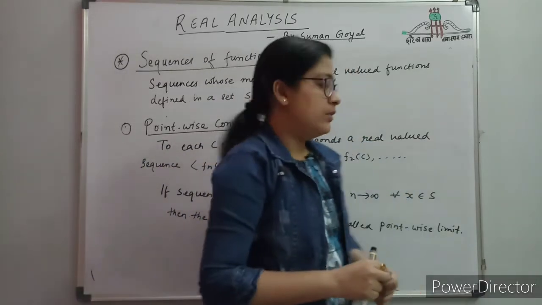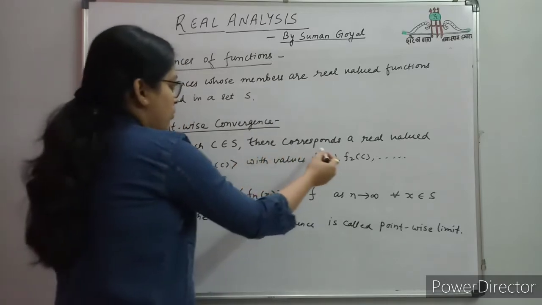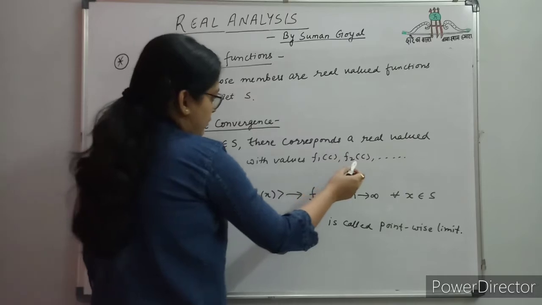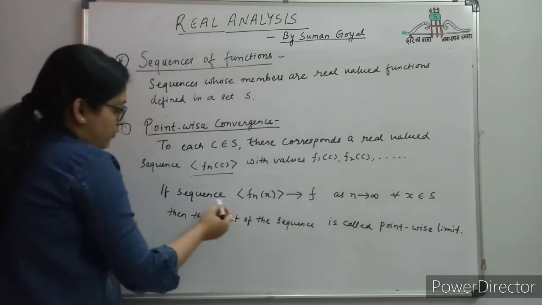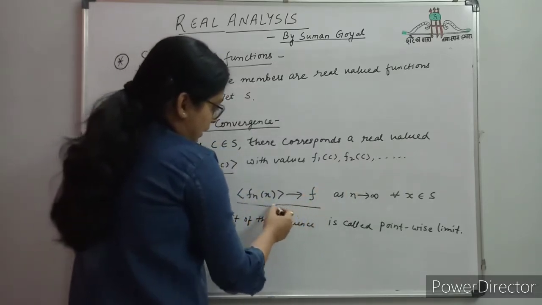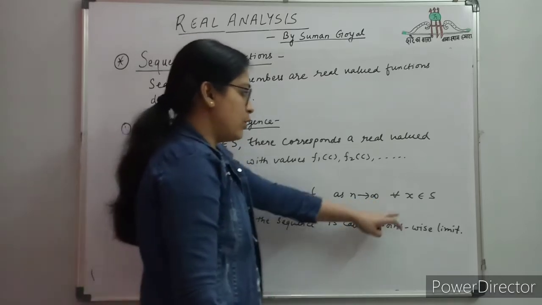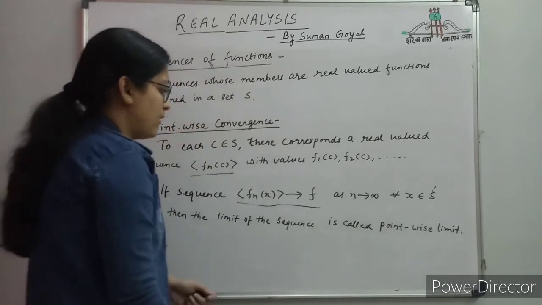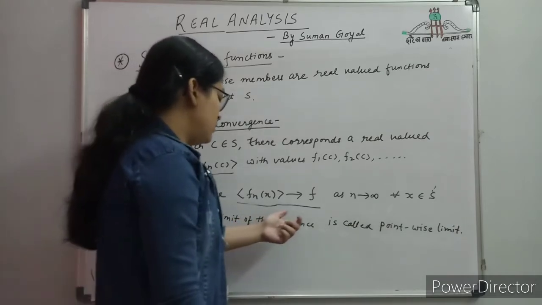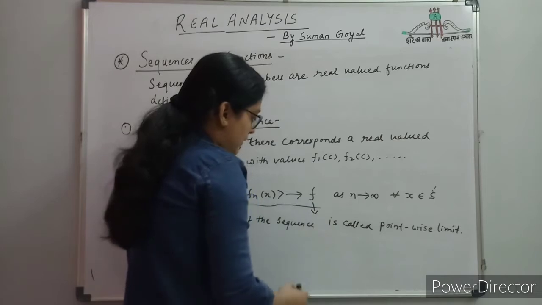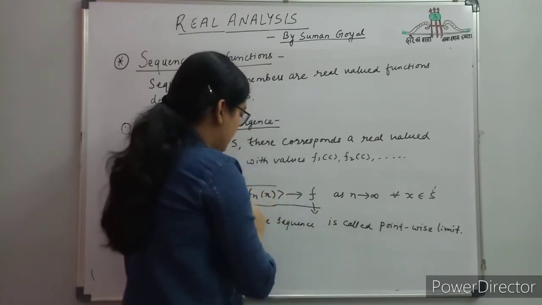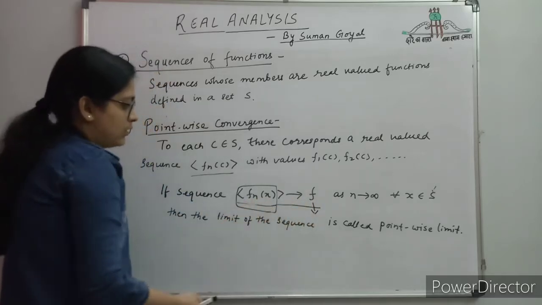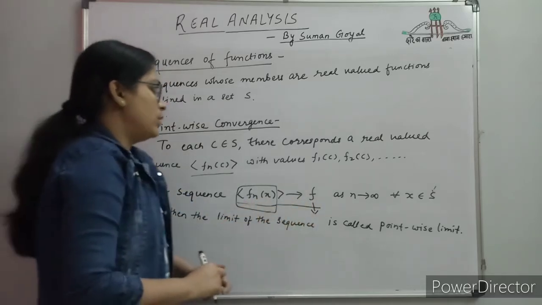Pointwise convergence means to each x belongs to S, there corresponds a real valued sequence fn(x) with values f1(x), f2(x), and so on. Here if the sequence fn tends to f as n tends to infinity for all x belongs to S, where S is the domain in which the sequence is defined, then this limit f is called the pointwise limit, and the sequence fn(x) is said to be pointwise convergent. So this is about pointwise convergence.